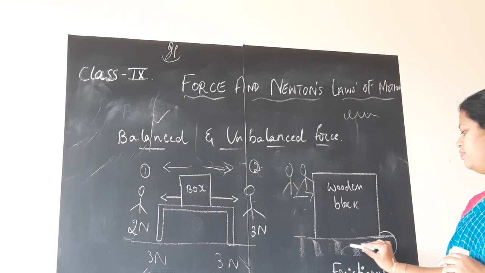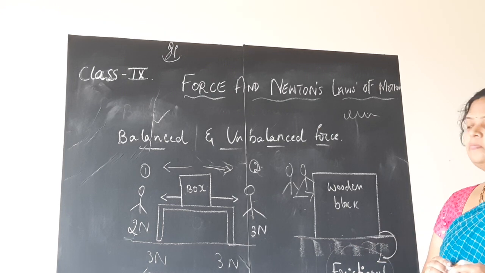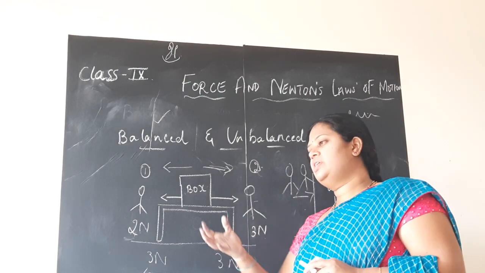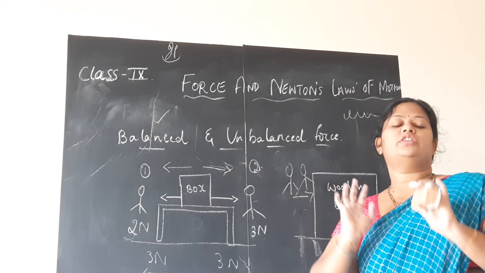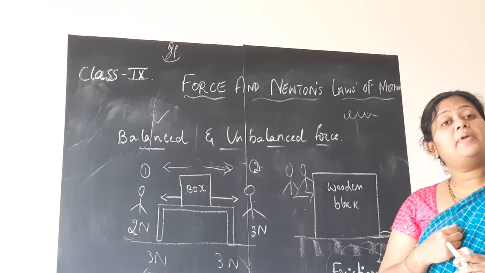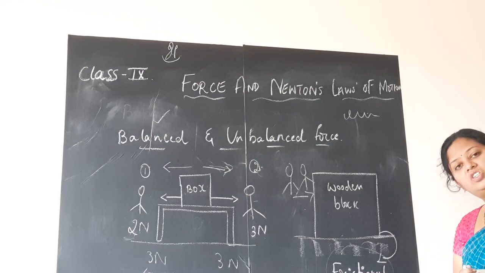So the frictional force is acting between the floor and the wooden block, we said. Now here, since more force was applied by the second person, he was able to pull it towards himself. Now somehow or the other I want to move or push this wooden block. So what should I do? I should apply a force greater than this frictional force, isn't it, children?